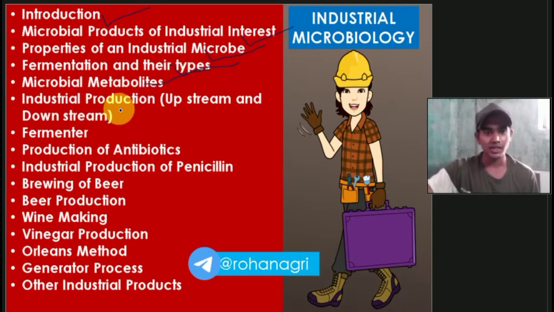Then industrial production, upstream and downstream. Then what is a fermenter, which is part of the fermentation process. Then the production of antibiotics, then industrial production of penicillin. Then brewing of beer, beer production, wine making, vinegar production. What is the Orleans method? Then the generator process and other industrial products.